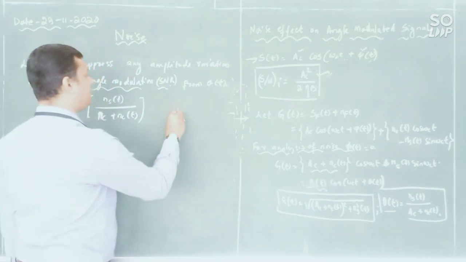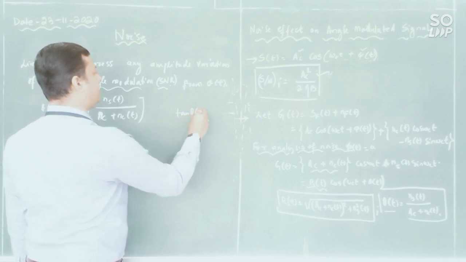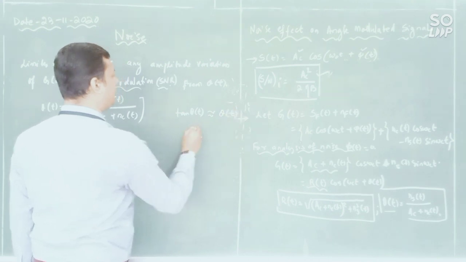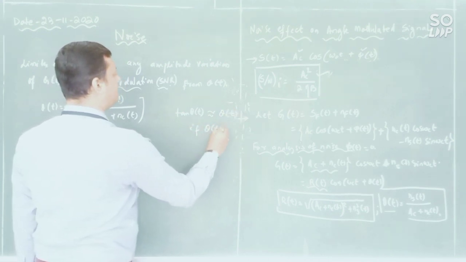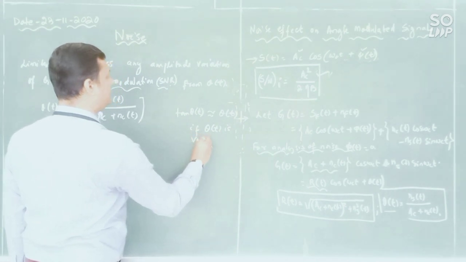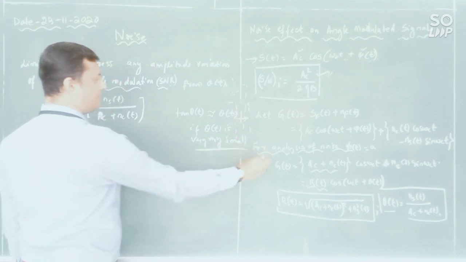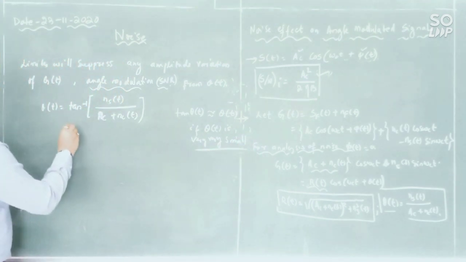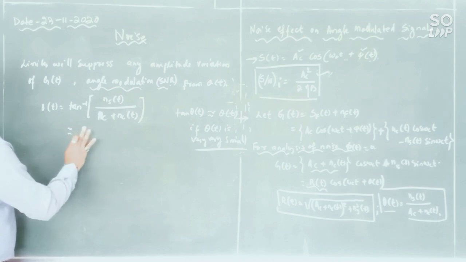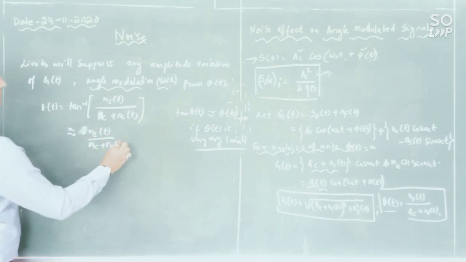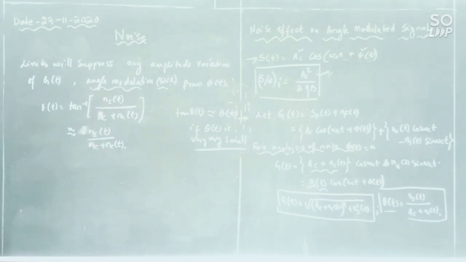Why? Because as we know, tan theta of t is equivalent to theta of t if theta of t is very small. So that I have written directly there. So here I can write theta of t is equivalent to ns of t divided by AC plus NC of t. So with the help of this relation, I will calculate output signal to noise ratio.